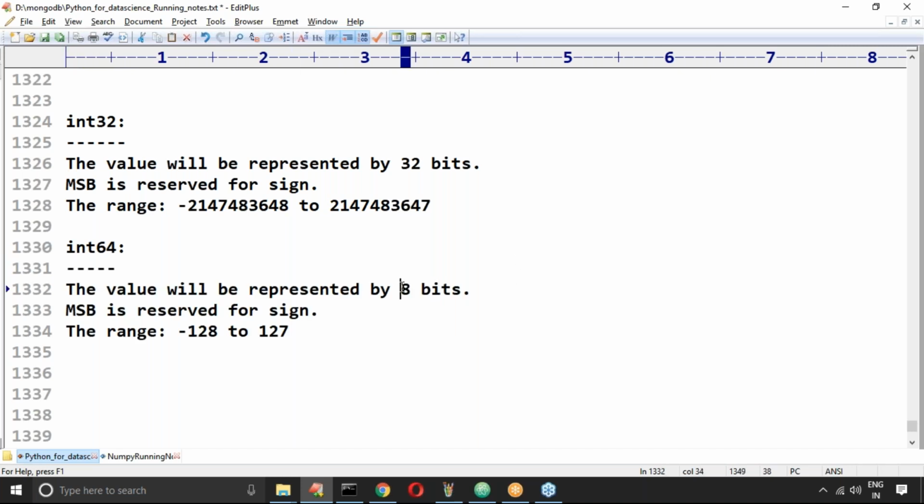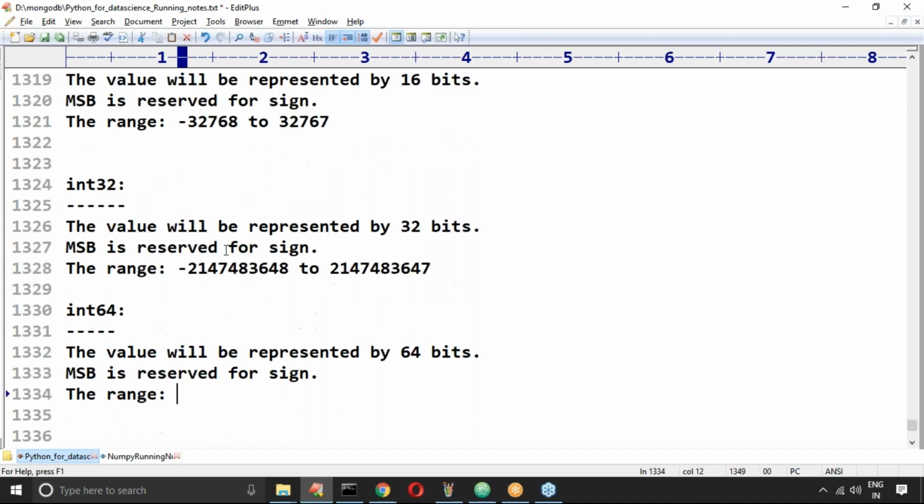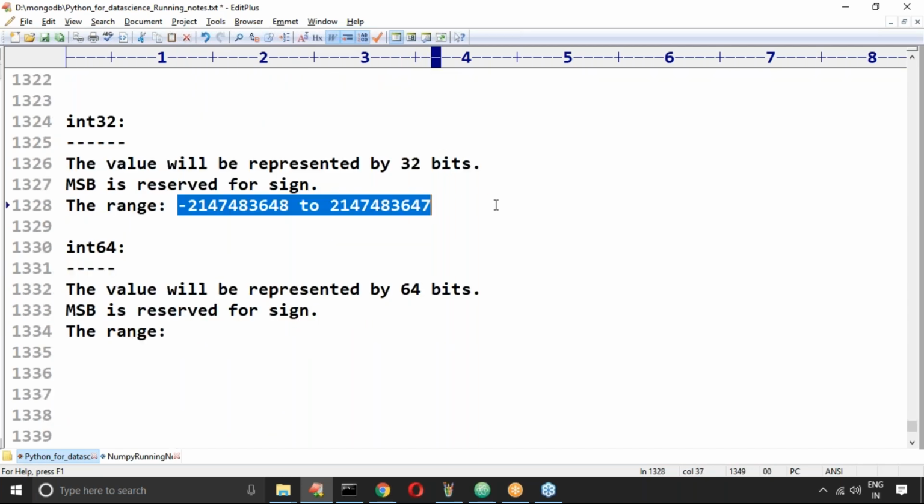Here 64 bits are there, and 1 bit is reserved for sign. With 32 bits, the range we represent is minus 2,147,483,648 to 2,147,483,647. Usually this is the commonly used range, right? Generally, beyond this number we very rarely go. That's why the default data type is int 32. Remember that.